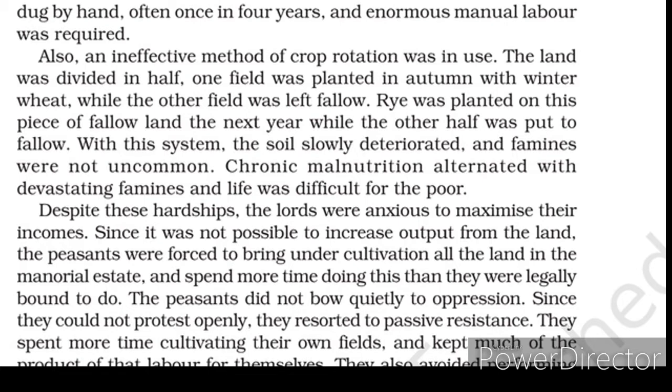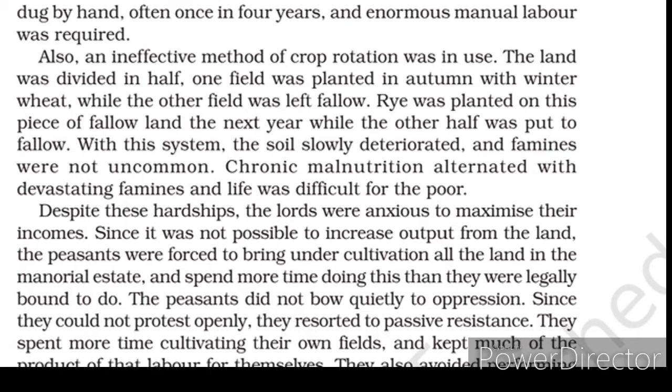Next year they would plant rye on that, and the first half was left fallow. So you can see that once they use one half, and the next year they use the other half. This system really deteriorated the soil, it means the soil died, or we can say the soil had no fertility.